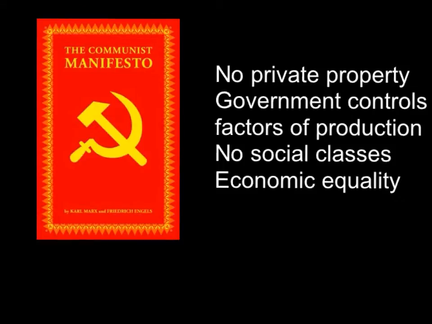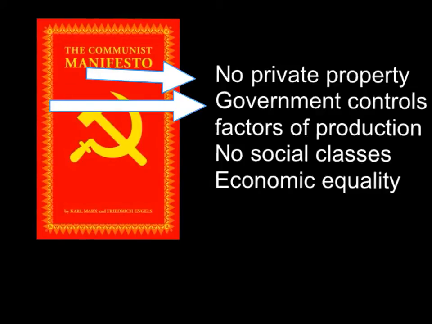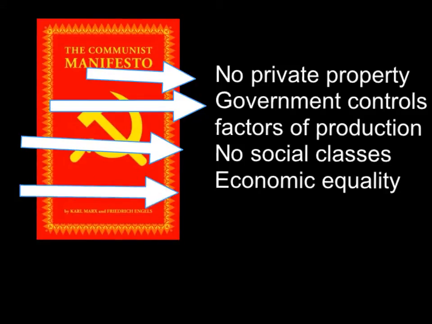There are four main ideas outlined in the Communist Manifesto. There should be no private property in order to eliminate competition and greed. The government should control all factors of production, which would in turn lead to no social class distinction. Once economic equality is achieved, there would be no gap between the rich and poor.